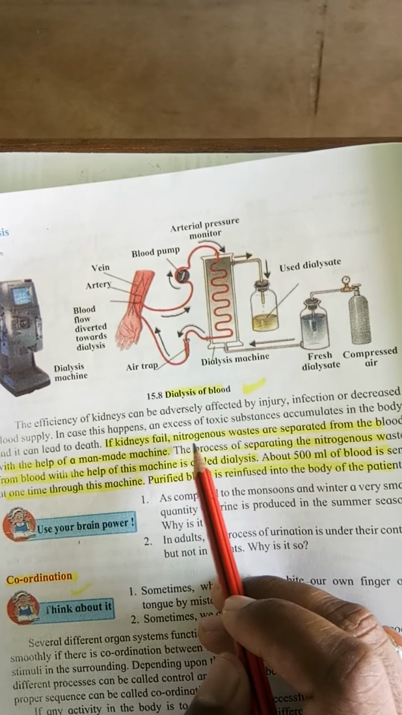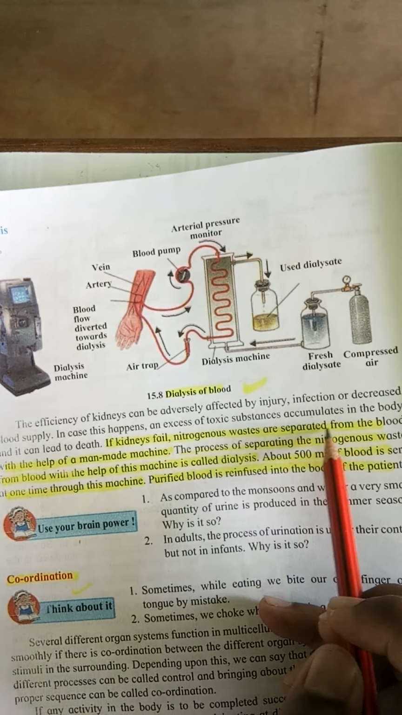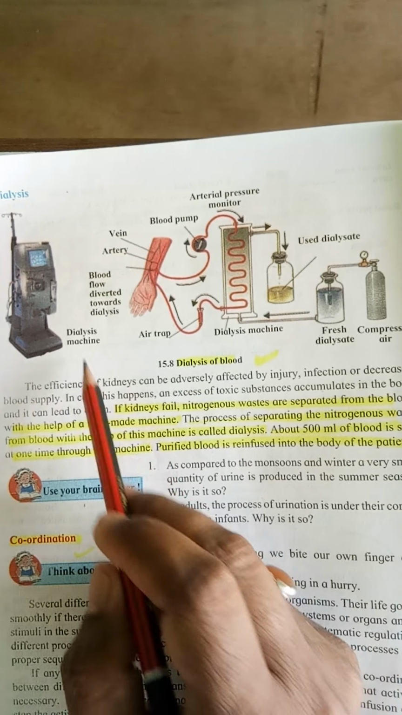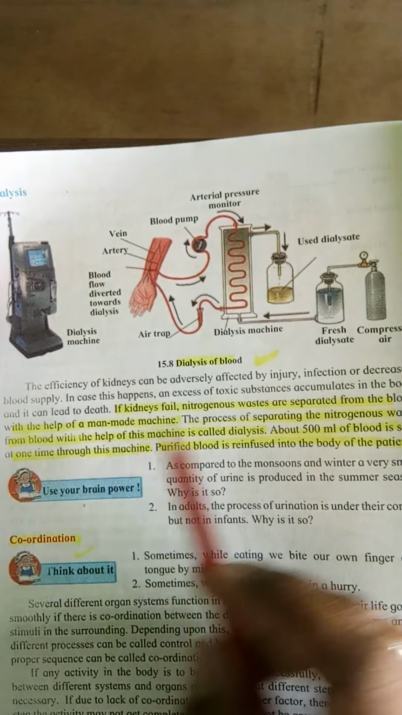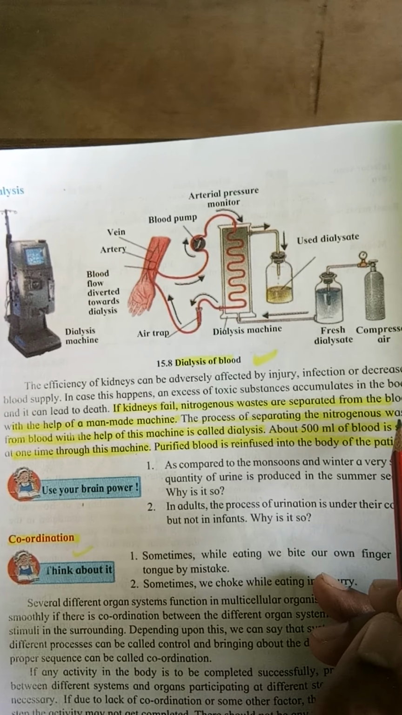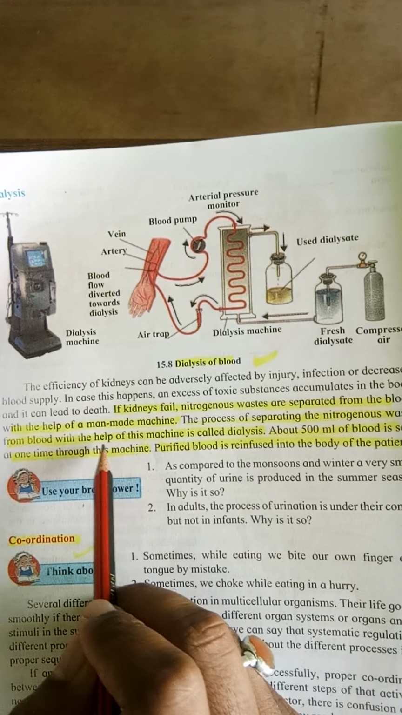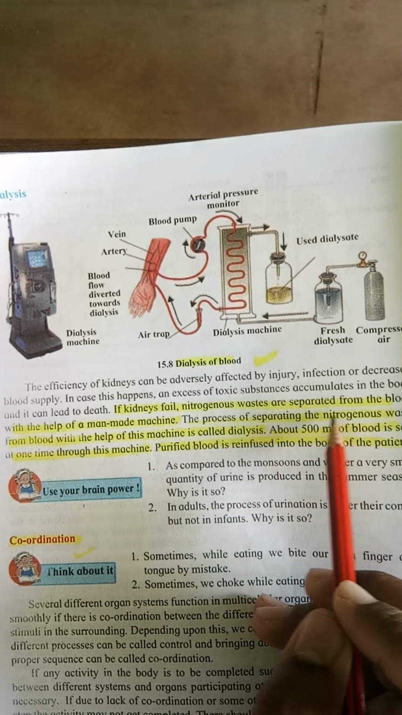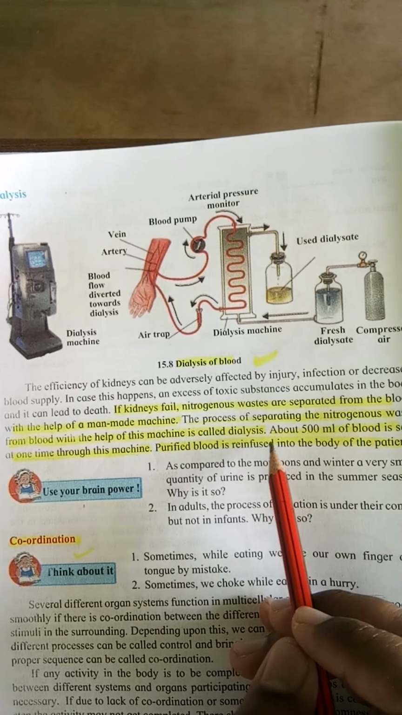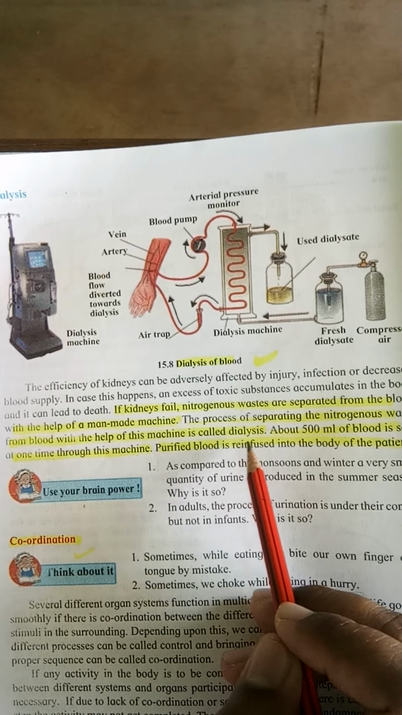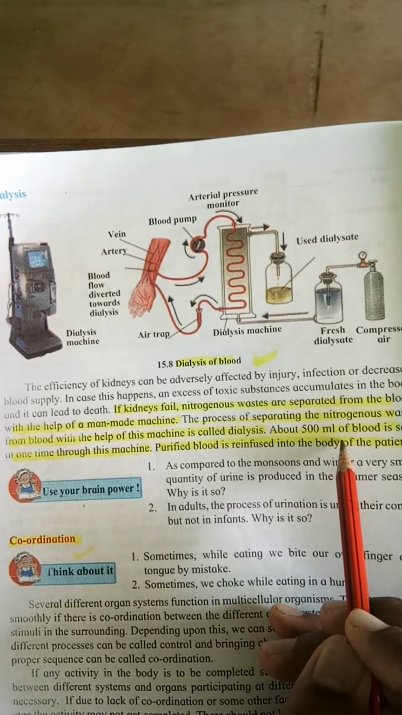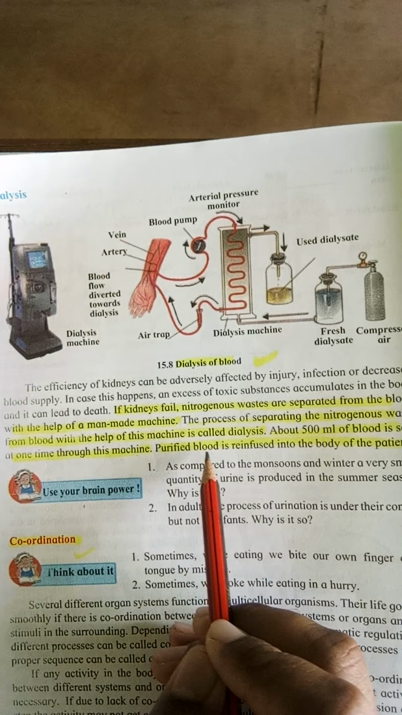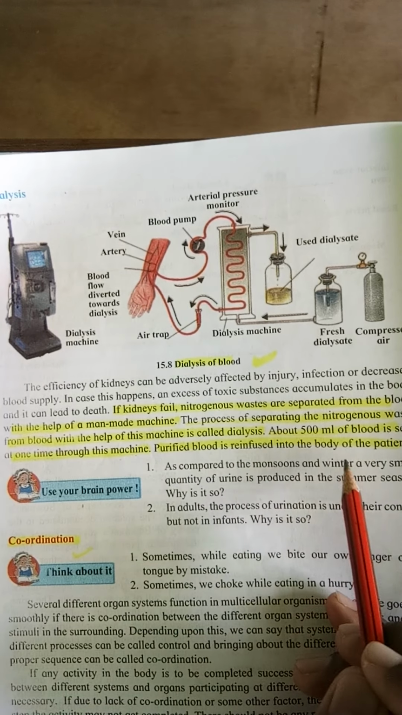If kidneys fail, nitrogenous wastes are separated from the blood with the help of a man-made machine, the dialysis machine. The process of separating the nitrogenous wastes from blood with the help of this machine is called dialysis. So it is simply removal of the nitrogenous waste from the blood using a machine, and the process is known as dialysis. About 500 ml of blood is sent at one time through this machine. Purified blood is reinfused into the body of the patient.